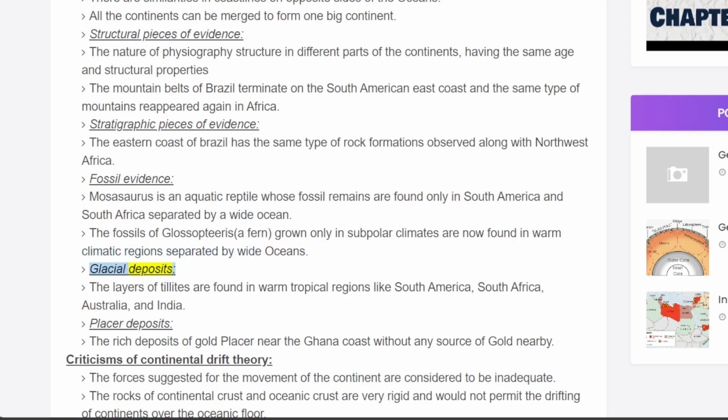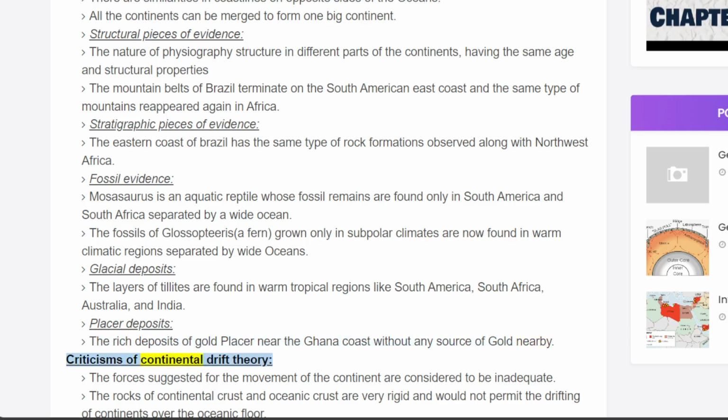Glacial deposits. The layers of tillites are found in warm tropical regions like South America, South Africa, Australia, and India. Placer deposits. The rich deposits of gold placer near the Ghana coast without any source of gold nearby.